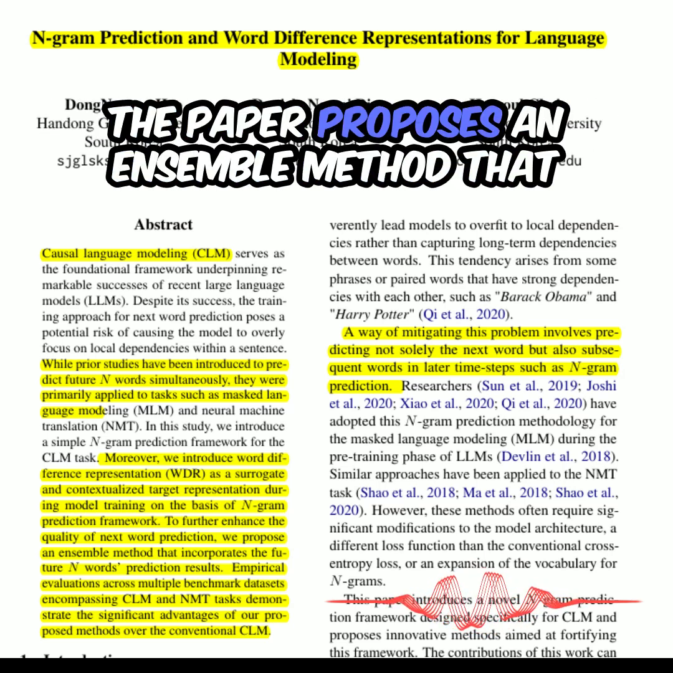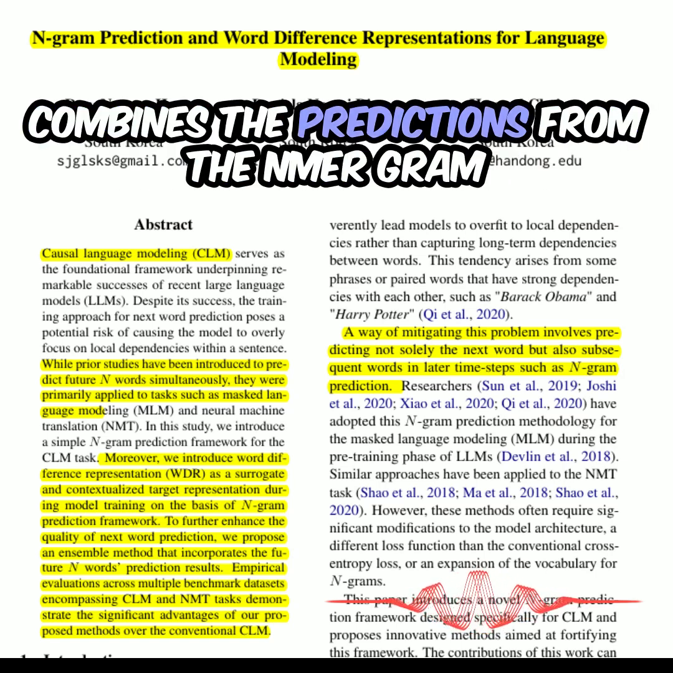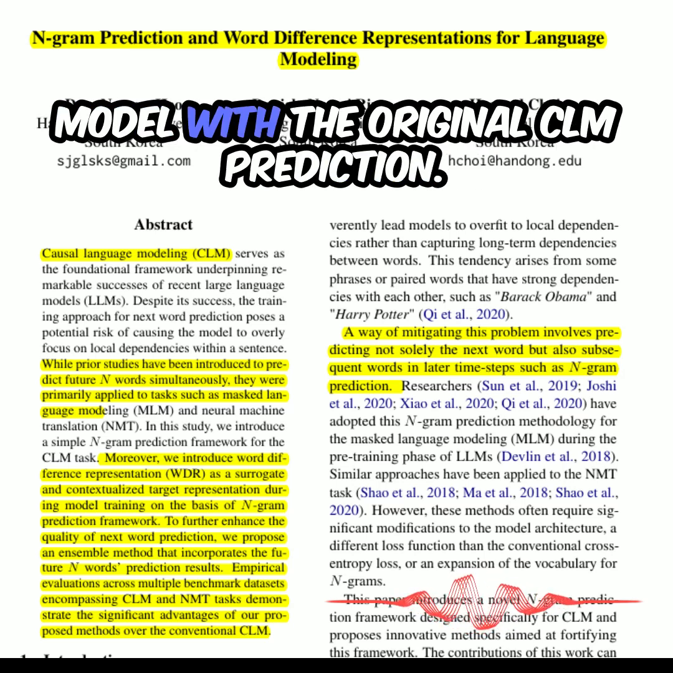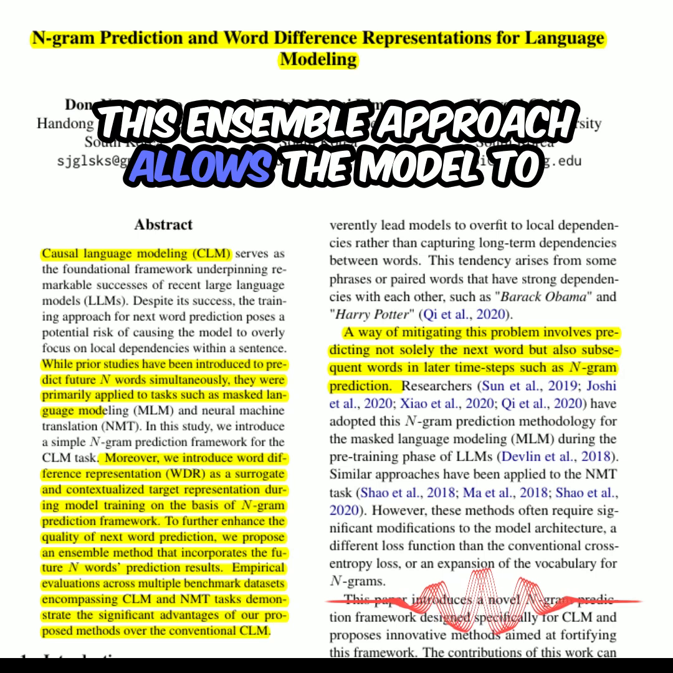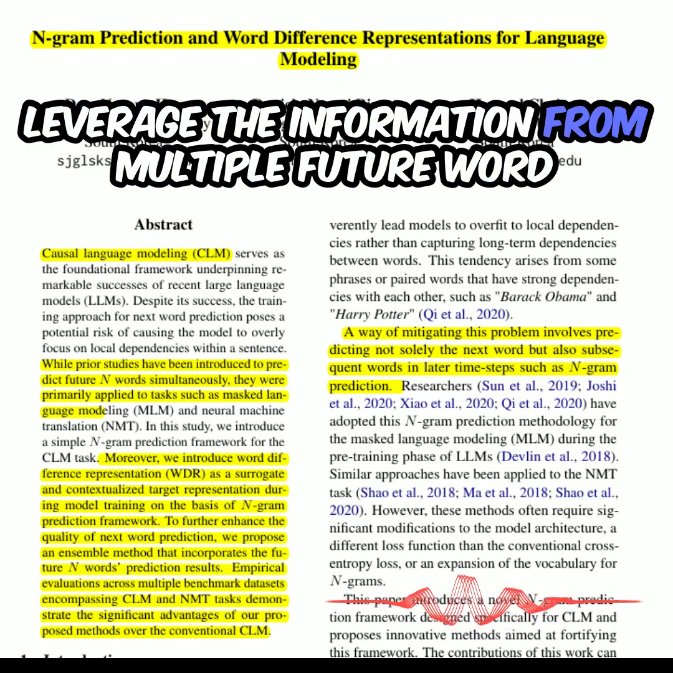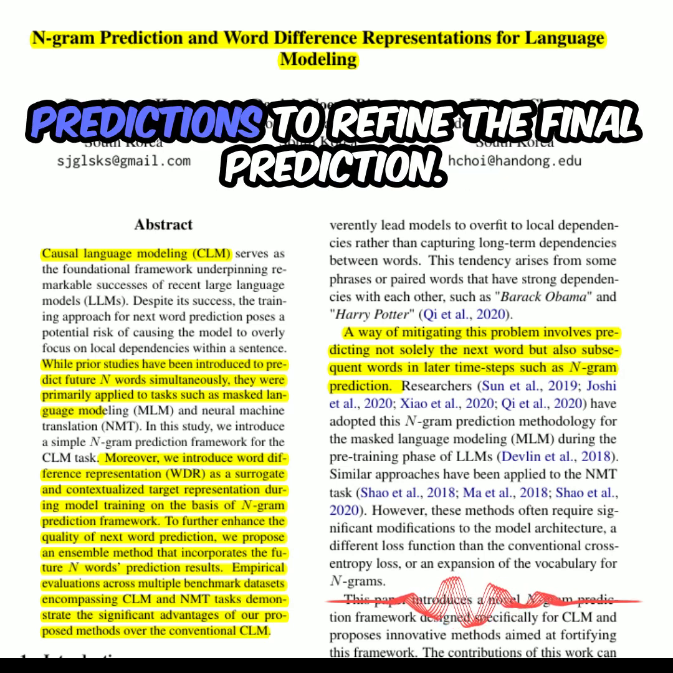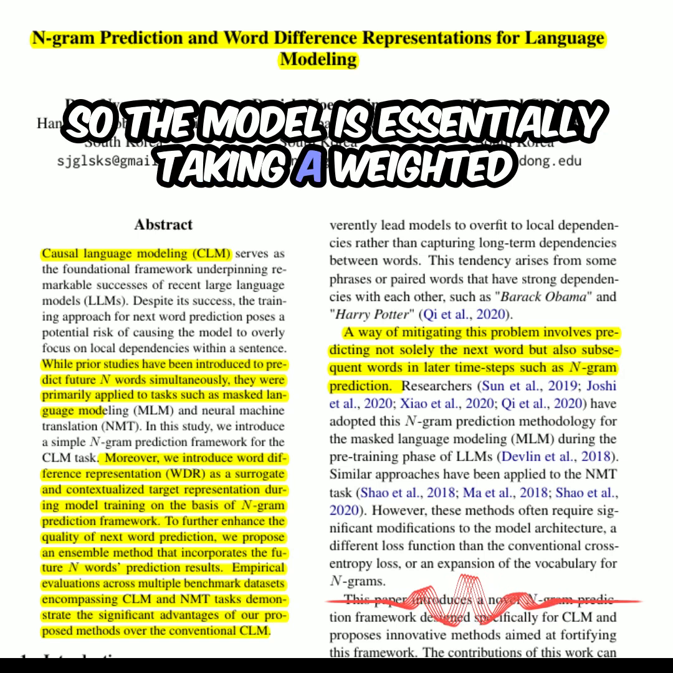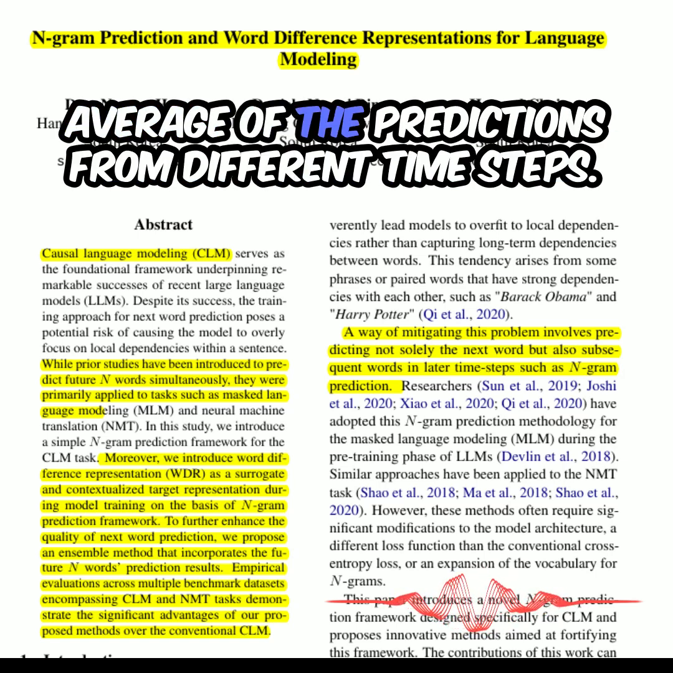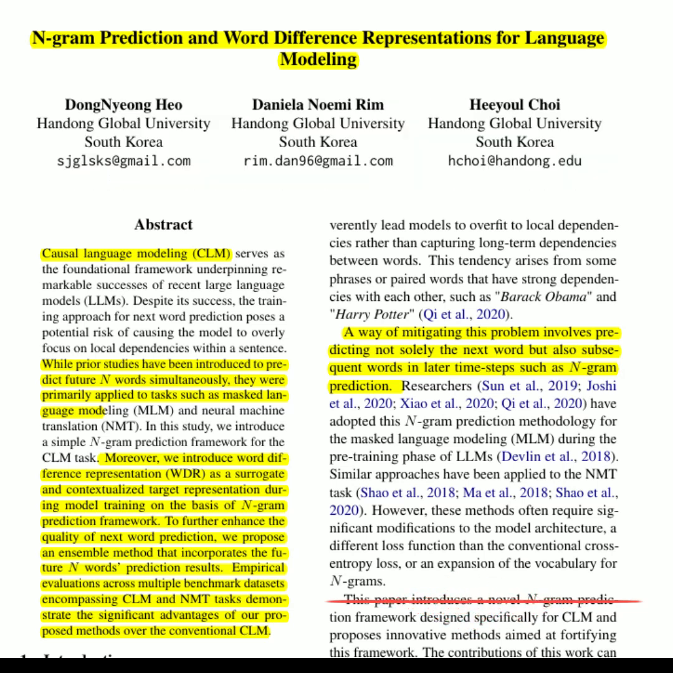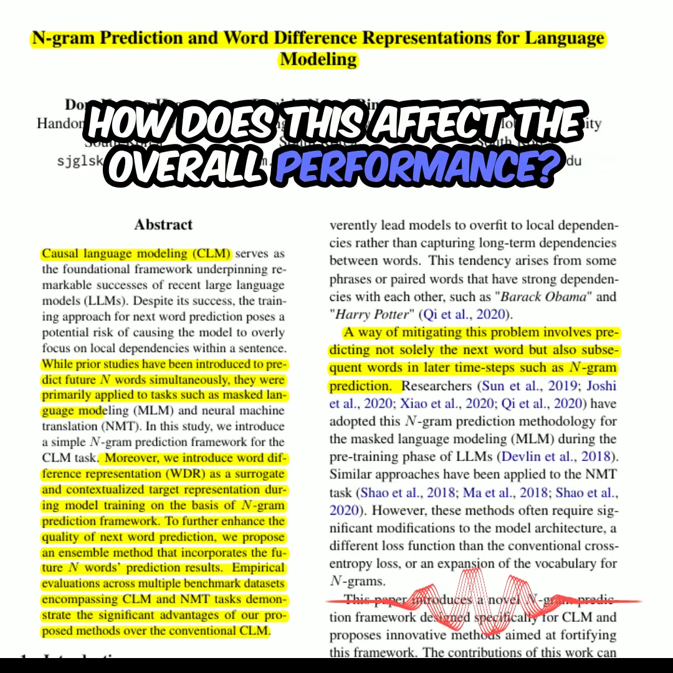Yes, the paper proposes an ensemble method that combines the predictions from the n-gram model with the original CLM prediction. This ensemble approach allows the model to leverage the information from multiple future word predictions to refine the final prediction. So the model is essentially taking a weighted average of the predictions from different time steps. How does this affect the overall performance?